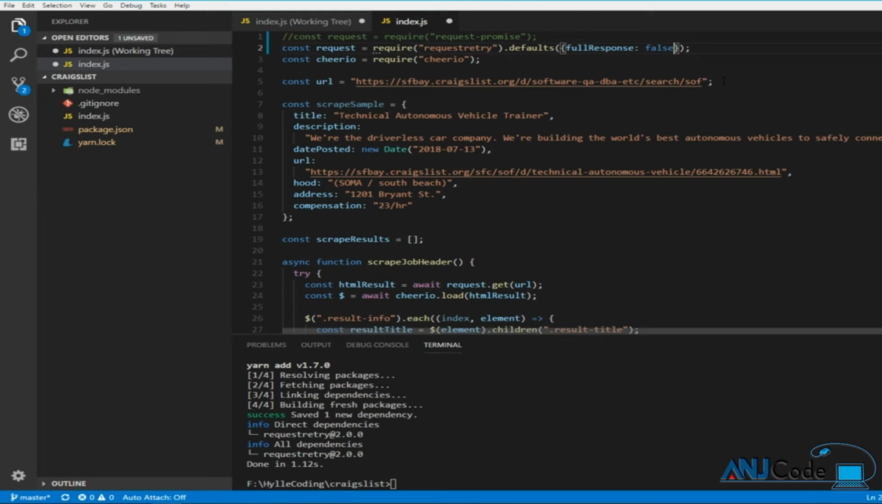But if you want to make it try more, you can also set max attempts to something else. You can set it to 100, 10, I don't know, 1. You can also set the retry delay to something longer or shorter, depending on what you find is the best option.